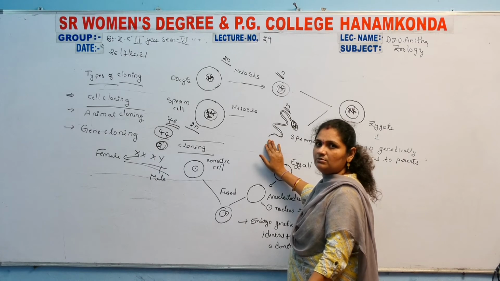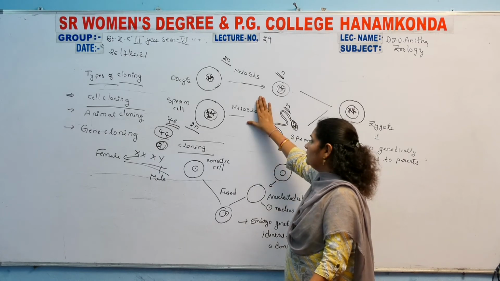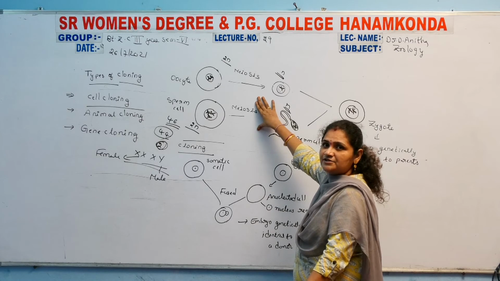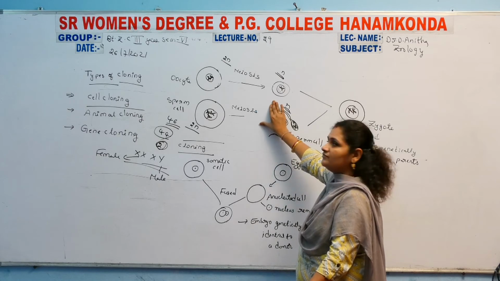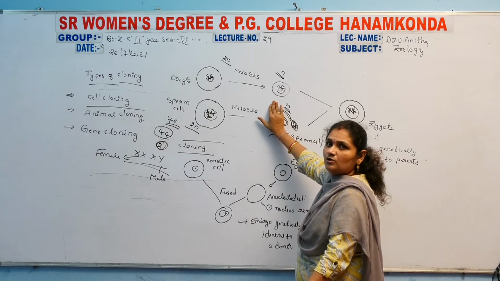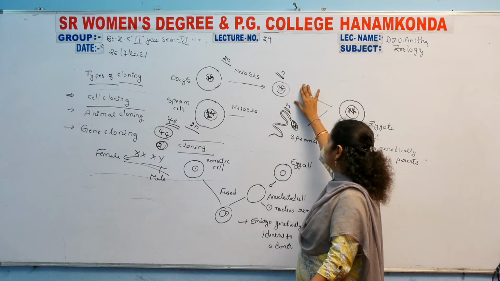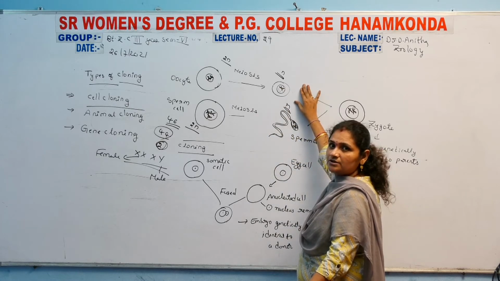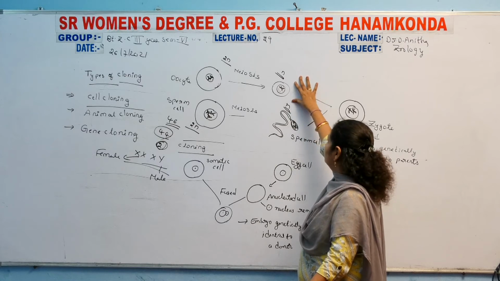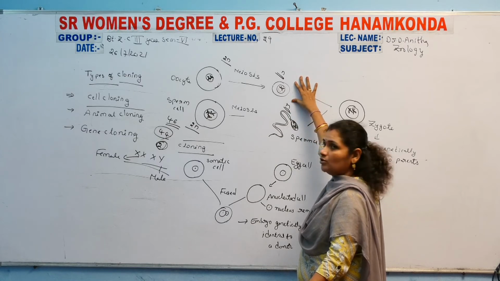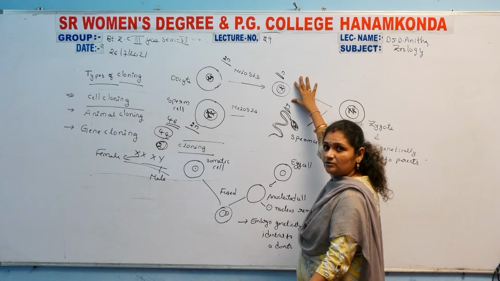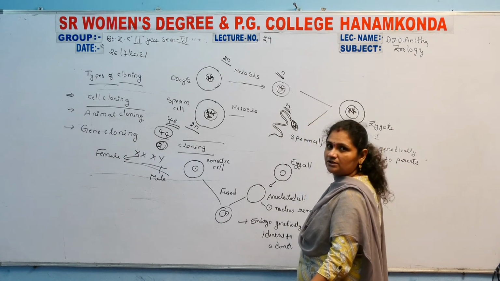To overcome that problem, the meiotic division, the reduction division, takes place inside the ovum and the sperm cell. The chromosome number is greatly reduced, to half. So now the ovum has 23 chromosomes and the sperm cell has 23 chromosomes.